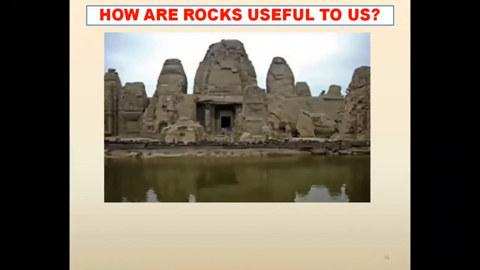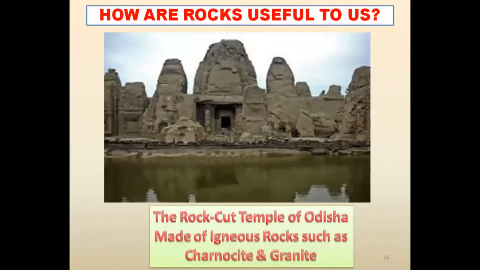अब आप देखें, आपको ये क्या पहचान रहे हैं आप? Can you identify this image? ये क्या फोटो देख सकते हैं? Yes, right. You're all right. The rock cut temple of Odisha, made of igneous rocks such as charnockite and granite. चार्नोसाइट और ग्रेनाइट igneous rock से मिलके ये बना है rock. The rock cut temple in Odisha. ओडिशा में ये rock cut temple.